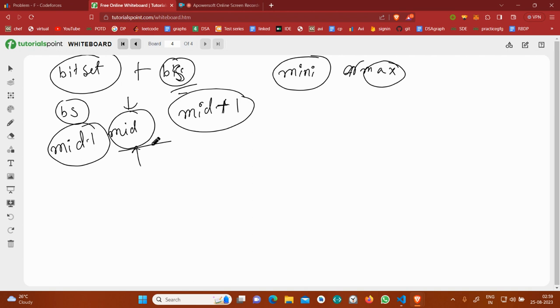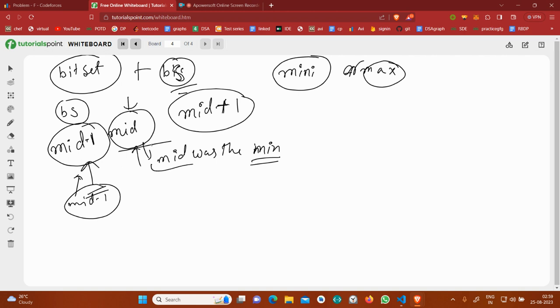Because I can say that if suppose mid was the minimum time, then obviously I will not be able to defeat all the monsters in mid minus one time, because if I would be able to defeat all the monsters in mid minus one time, then obviously that would be our answer, no? If I am not able to defeat in mid minus one, then only our answer is mid. That's why it is kind of monotonic.